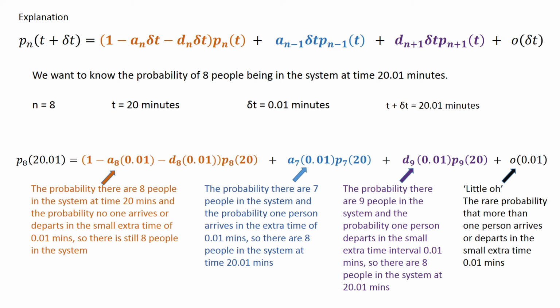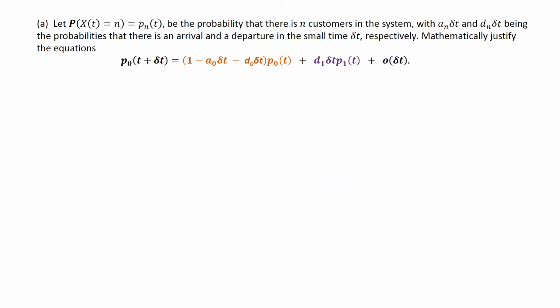Okay, and overall there will still be 8 people in the queuing system at time 20.01 minutes. Either there's 8 people there at 20 minutes and nobody arrives or departs. There are 7 people at 20 minutes and there's one arrival. There are 9 people at 20 minutes and there's one departure, or something very rare happens. That's going to have a very low probability that more than one person arrives or departs. Okay, so now let's get back to the question.